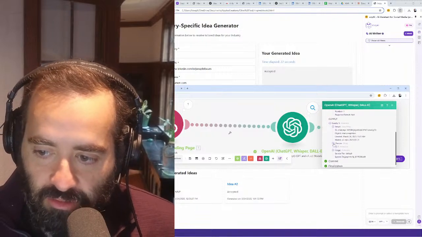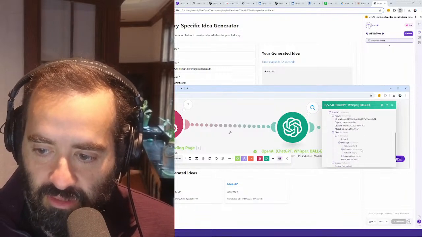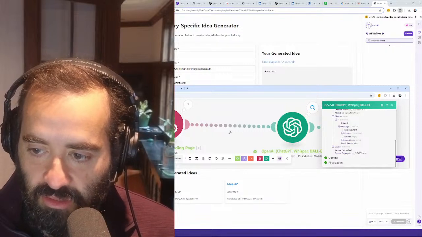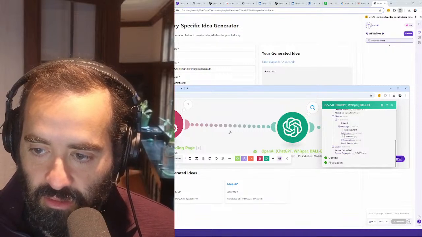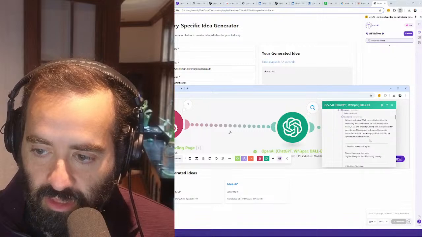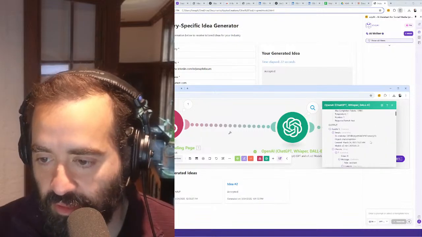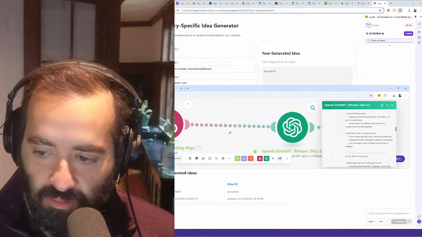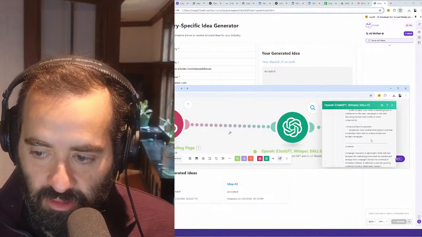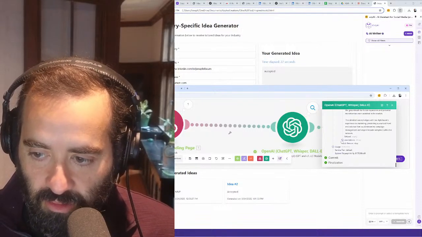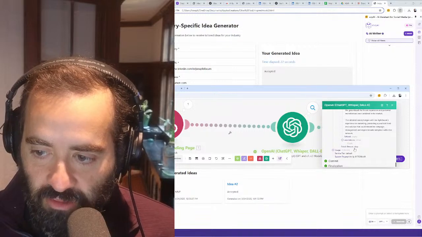Let's see what happened here. Choices, message, choices, message, content. Oh, here's a detailed MVP. So the text, we put in the wrong thing. We put in the text. We should have put in this. Wow, this is beautiful. Annotations. Oh, reason, finish, stop.